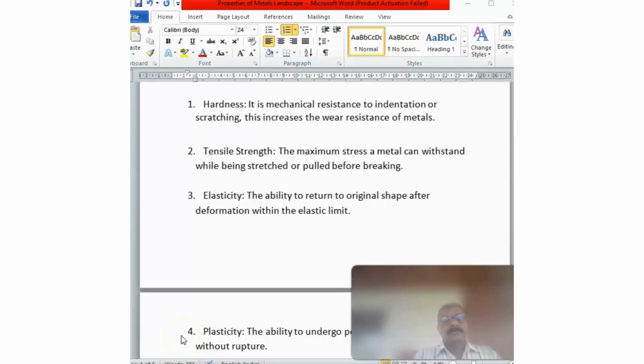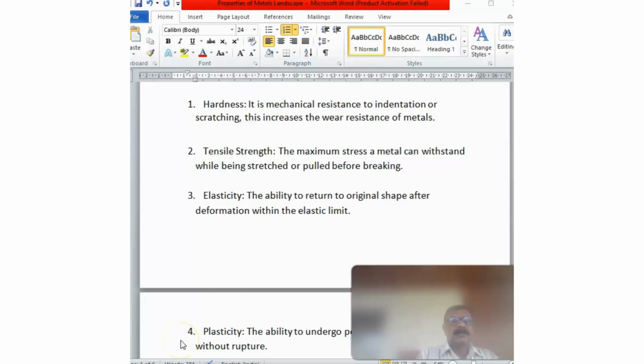Next property of steel is elasticity. This is the ability to return to original shape after deformation within the elastic limit. What is it? It is the ability to regain its original shape when load is removed.